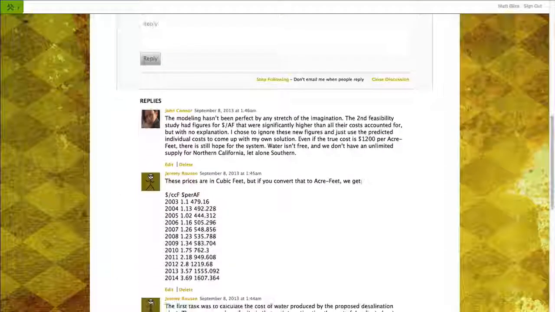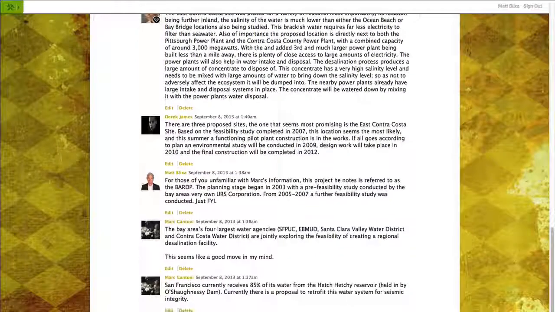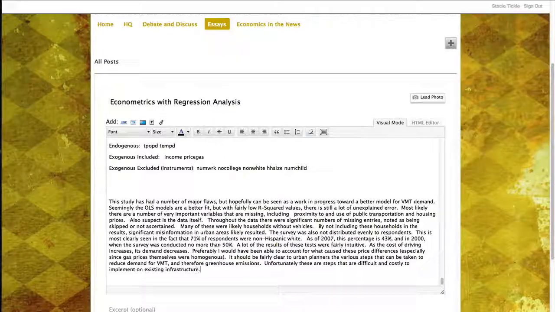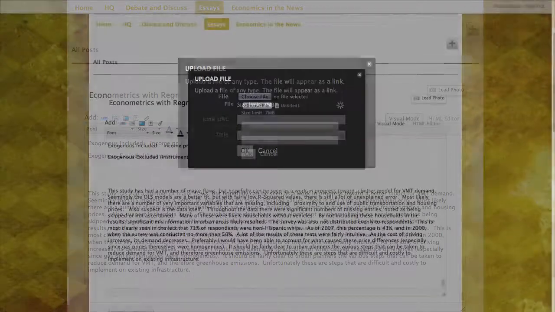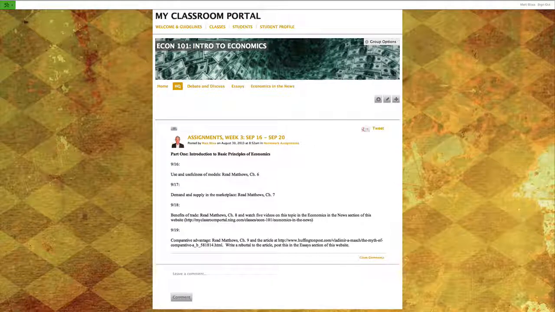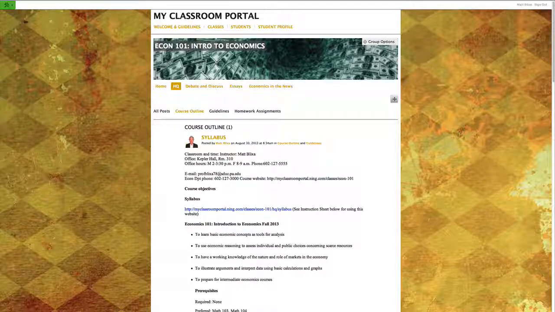I added the forum feature for them to virtually discuss and debate their ideas. In the blog feature, I have them write their essays. They sometimes also need to upload their files or attachments, which they could do here. There's a separate blog feature I have created for this classroom, where I give them their homework assignments, rules of the road, and also share tidbits of current events from YouTube or other sources.